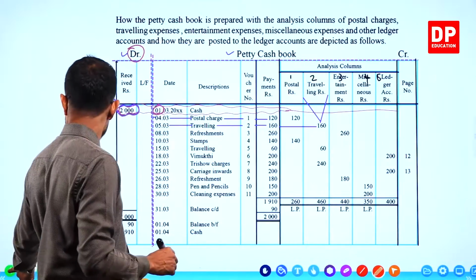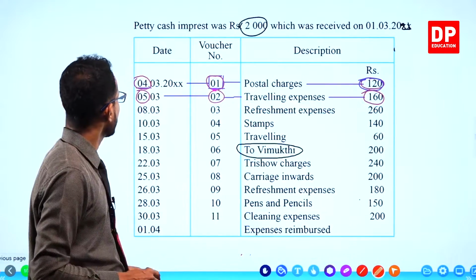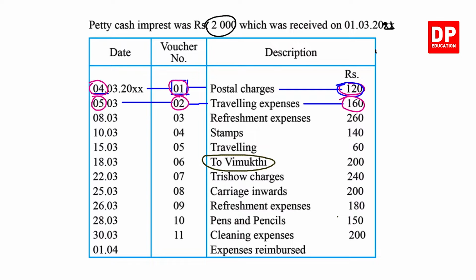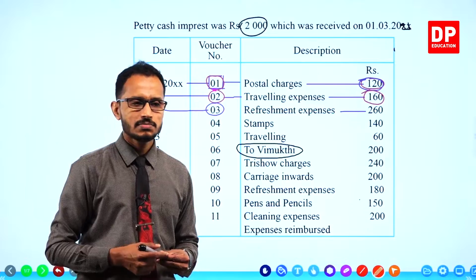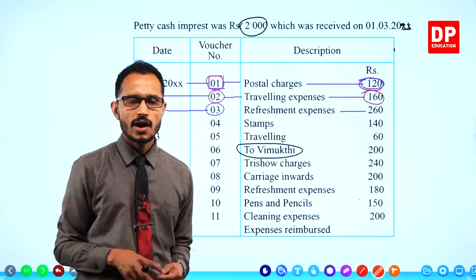All right, we'll check another transaction. The next one, 8th March, voucher number 3, refreshment expenses. I told you that refreshment expenses normally refer to the tea and coffee, children. It's a necessity in any working environment.